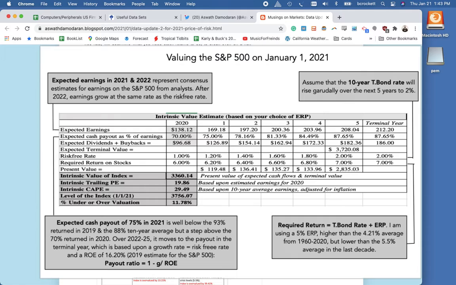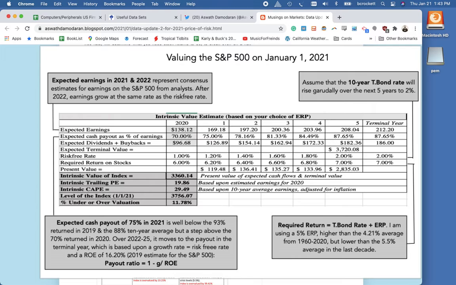I'm not going to give an example just for simplicity's sake. If you look at this chart, it's a valuation of the S&P 500, and it shows that the equity risk premium of the S&P 500 is about 11.78%.